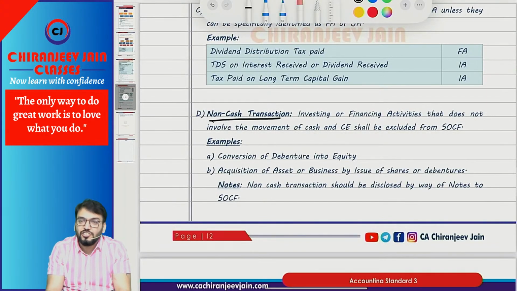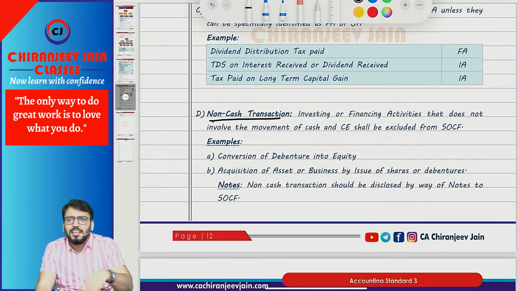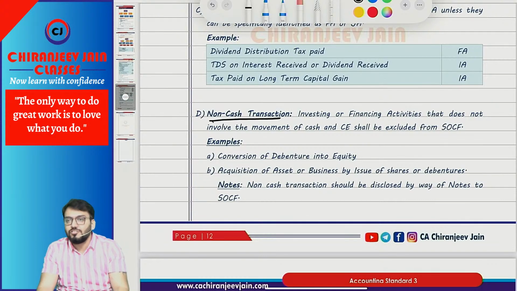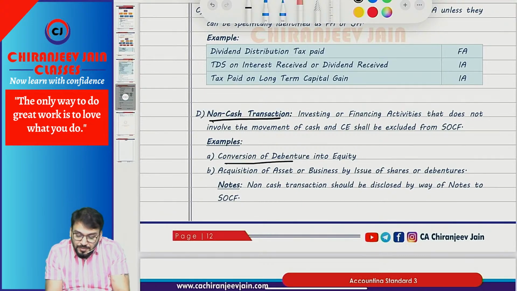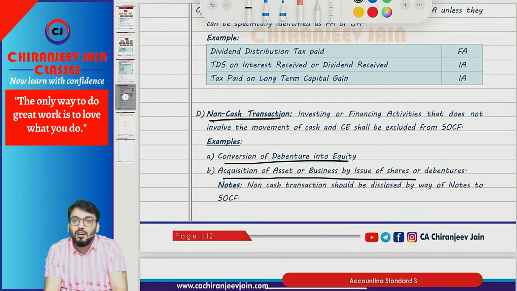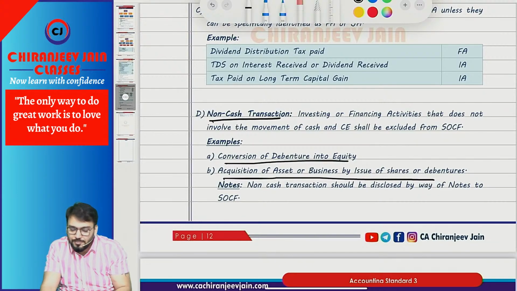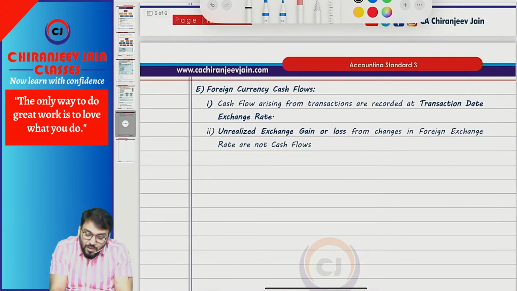Then non-cash transaction. AS 3 says that any investing or financing activities that do not involve the movement of cash or cash equivalent will be a non-cash transaction, which will be excluded from the cash flow statement and only require disclosure by way of notes. For example, conversion of debenture into equity, acquisition of asset by issue of shares or debentures. If you have acquired some asset by issue of share capital, so PP account debit to share capital, there is no cash movement, so it will be outside the scope of the cash flow statement. It will not be included in the cash flow statement. Chalega?